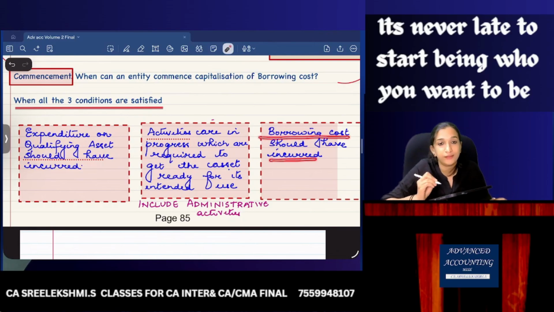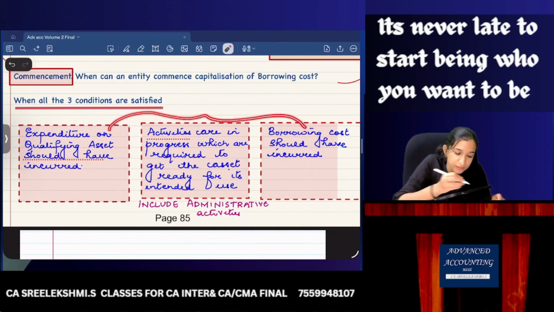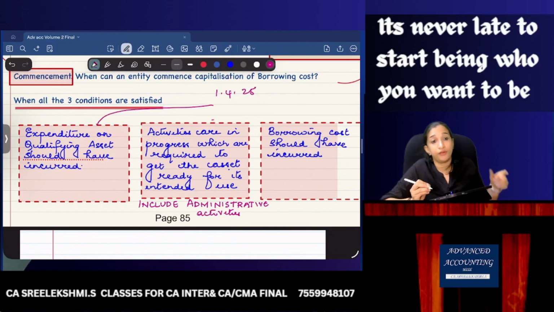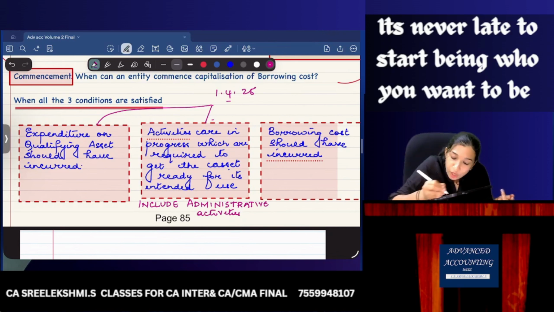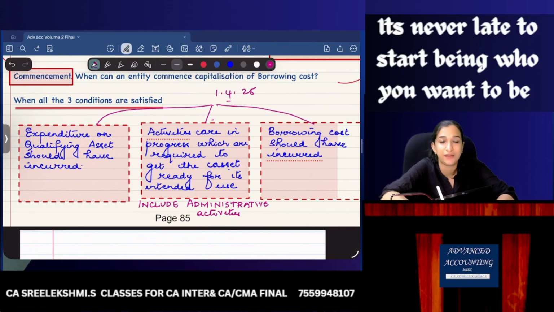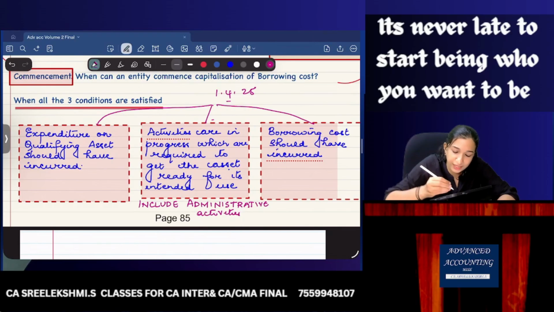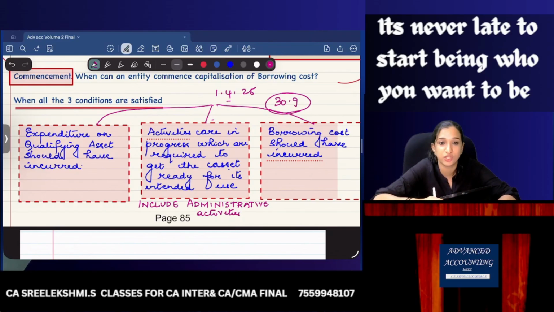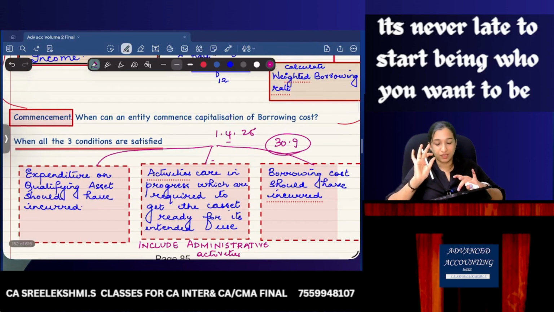Borrowing cost is incurred. See, I have taken a loan on 1st April. On 1st April itself, materials are already bought. On 1st April itself, we started the activities. From April onwards, in April itself, there will be borrowing costs. So you can capitalize from 1st April itself. But if your work activities started only on 30th September, then you can capitalize only from 30th September. When all the three conditions are satisfied, then only you can commence capitalization. Are you clear? Okay.